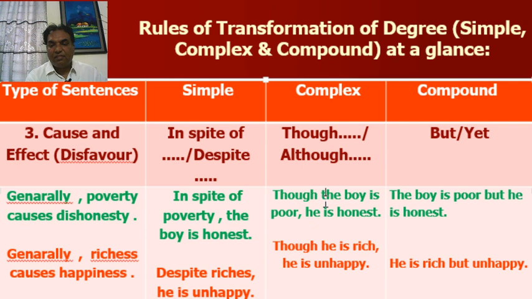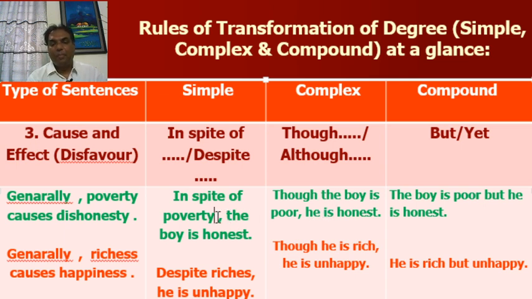First, complex sentence. Though the boy is poor, he is honest. This is the cause, the boy is poor, but result is he is honest. Look at the first column. Generally, poverty causes dishonesty, but in this sentence, though the boy is poor, he is honest. The result is disfavor, against the favor.